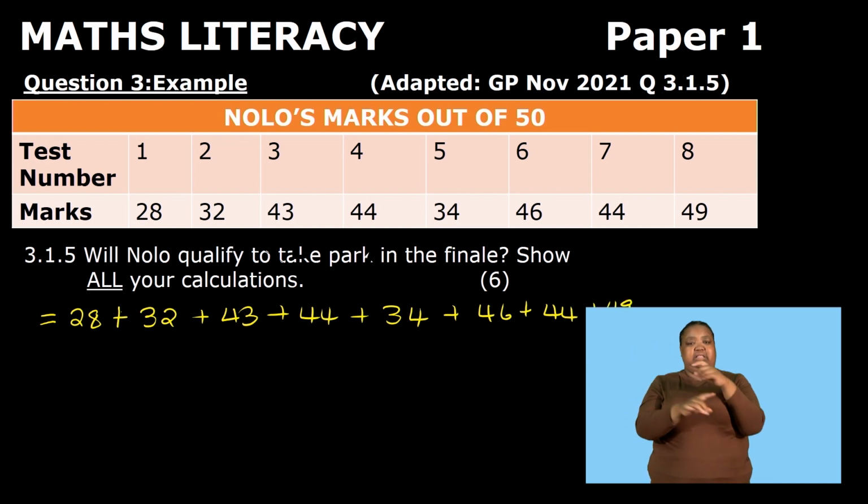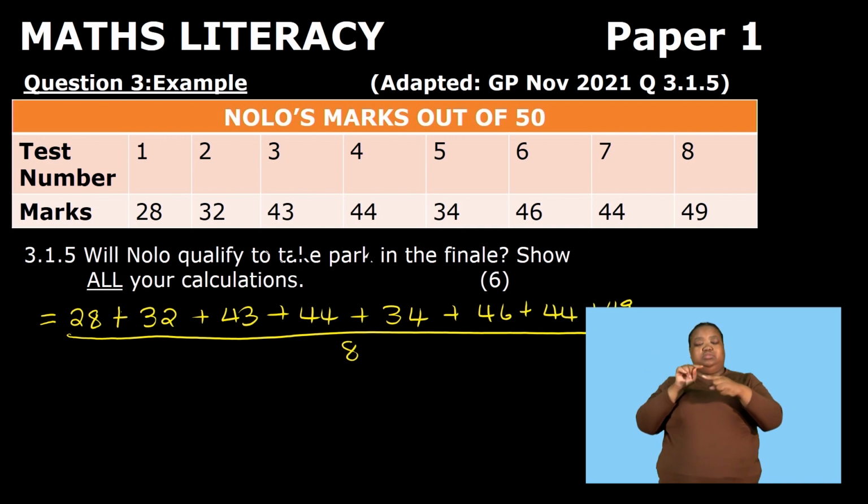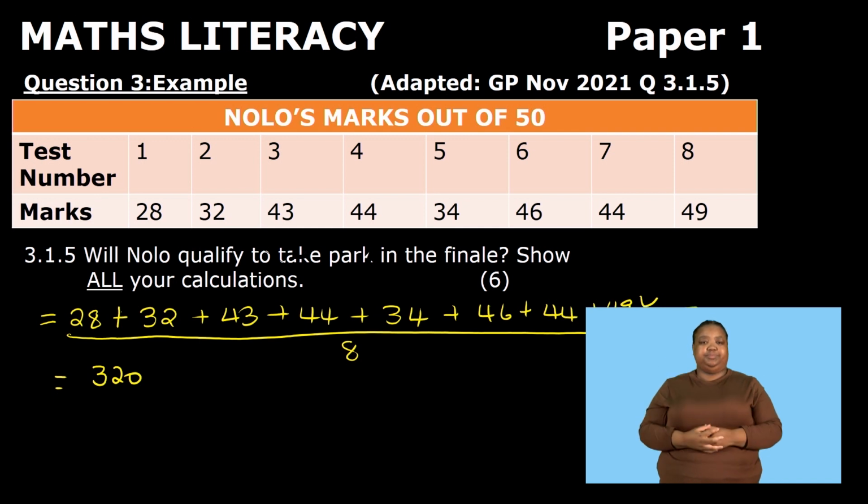That is the last test that she wrote. And all this will be divided by 8 because they've said to us they wrote 8 tests. So now adding the sum of all the marks, we are going to have 320.